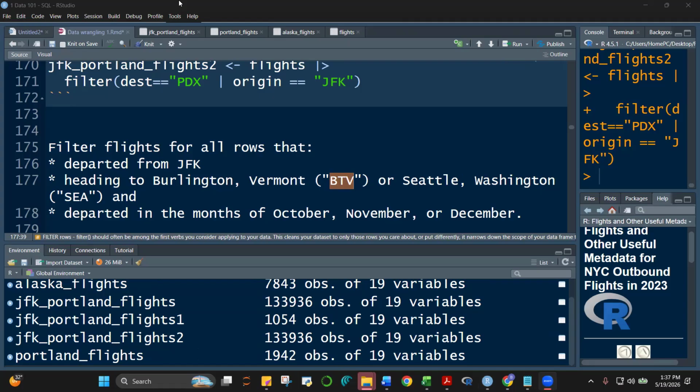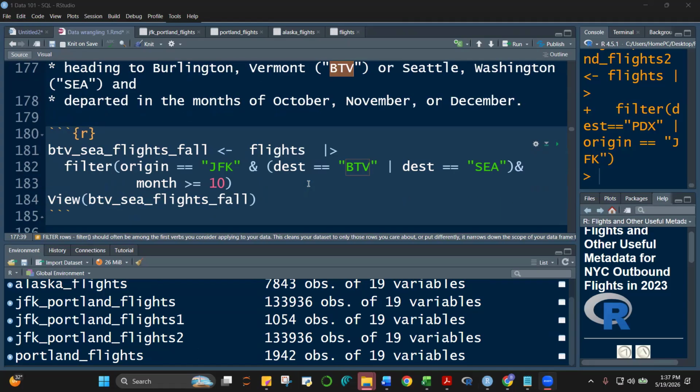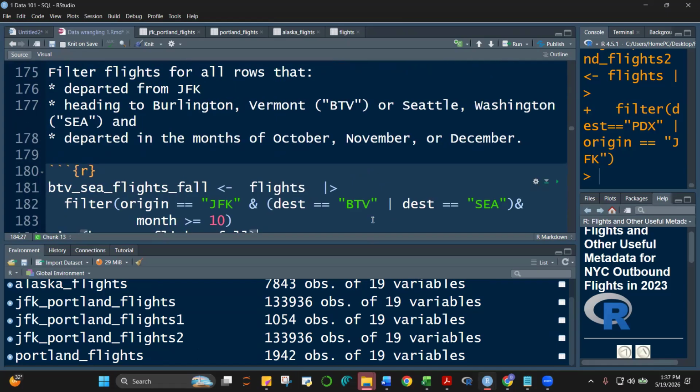Okay, so let's compare, class. Take a look at this. Notice that I'm using only one filter here: origin is equal to JFK. And it's a strict requirement that it should be.